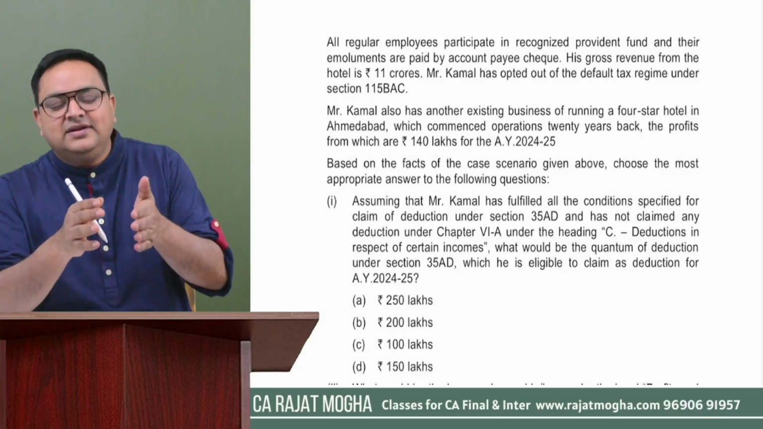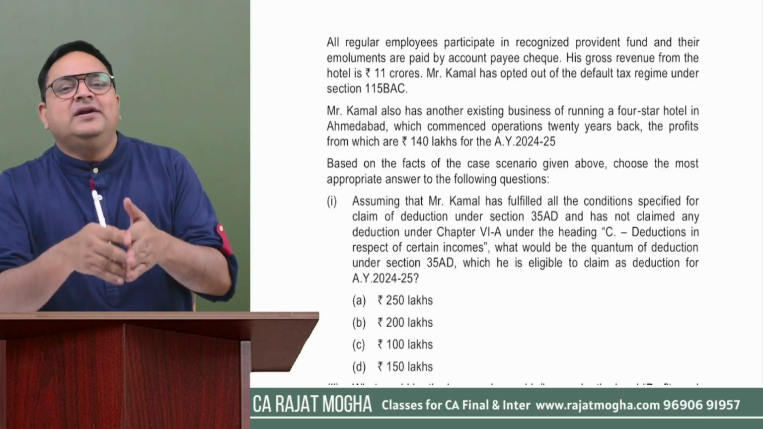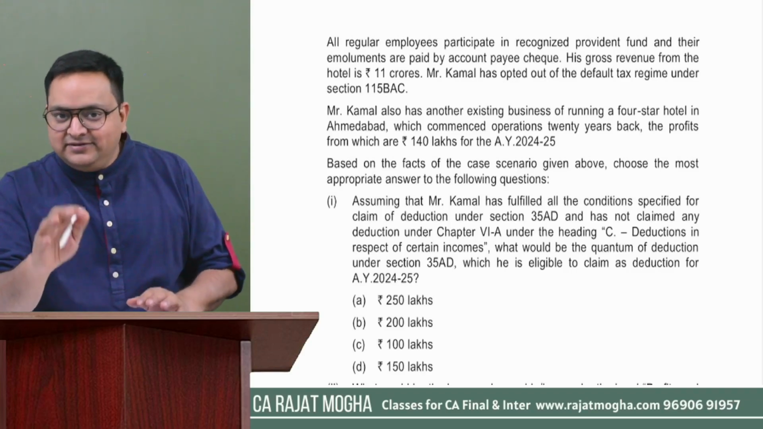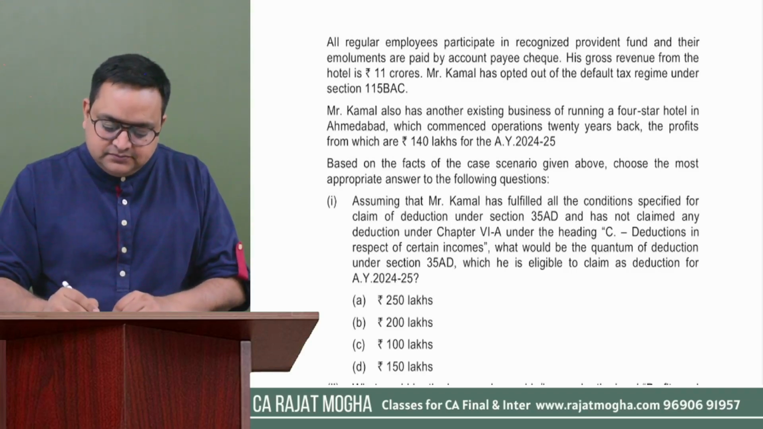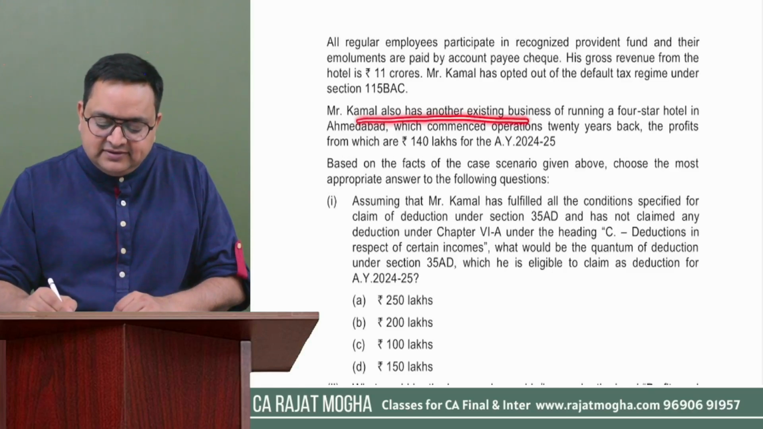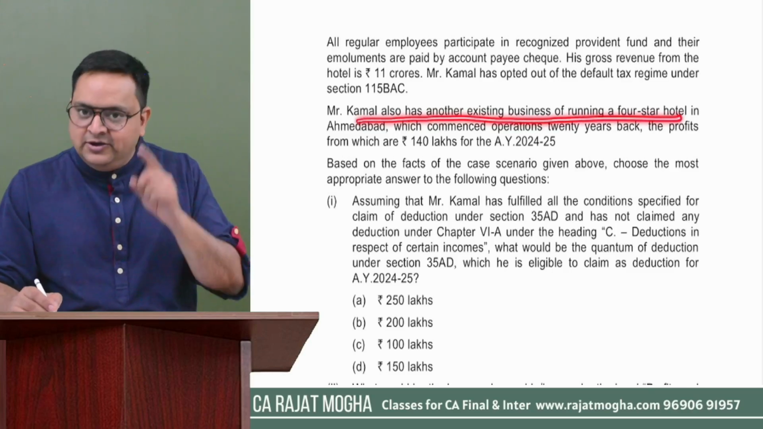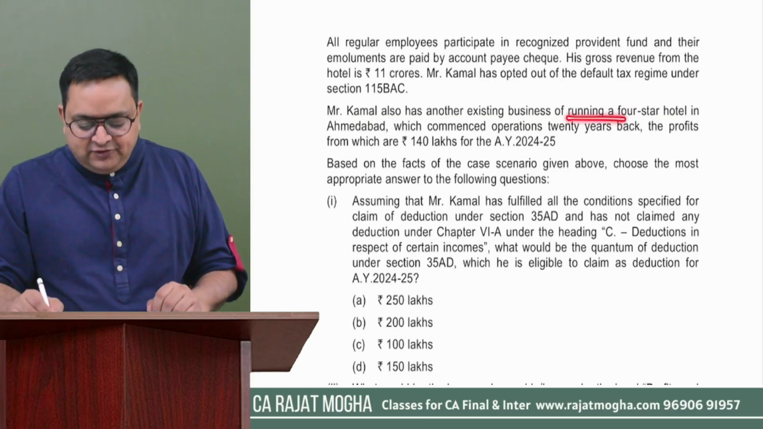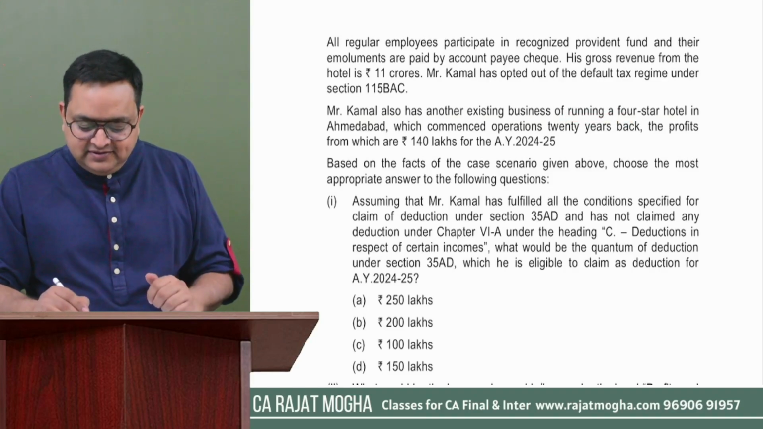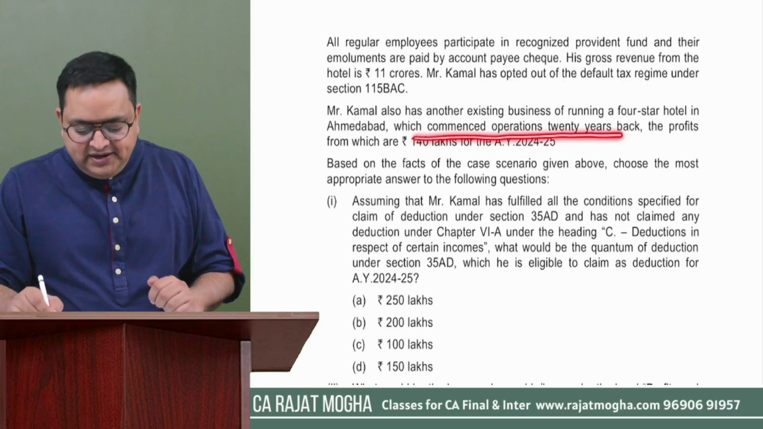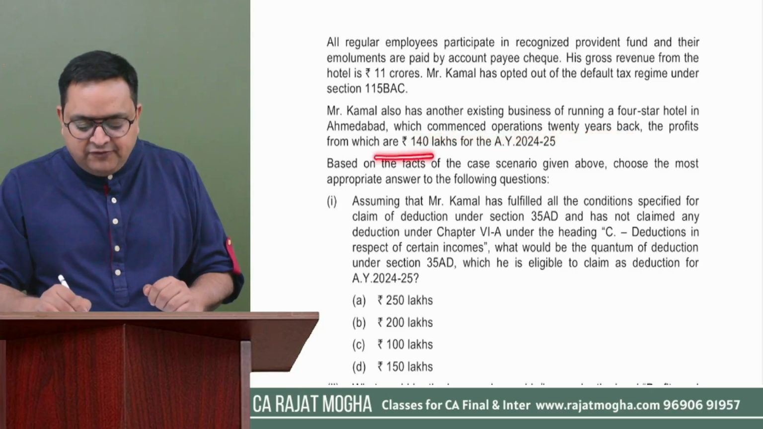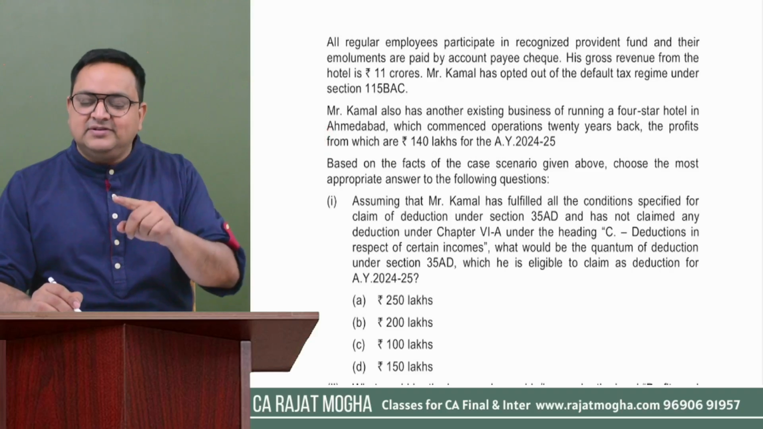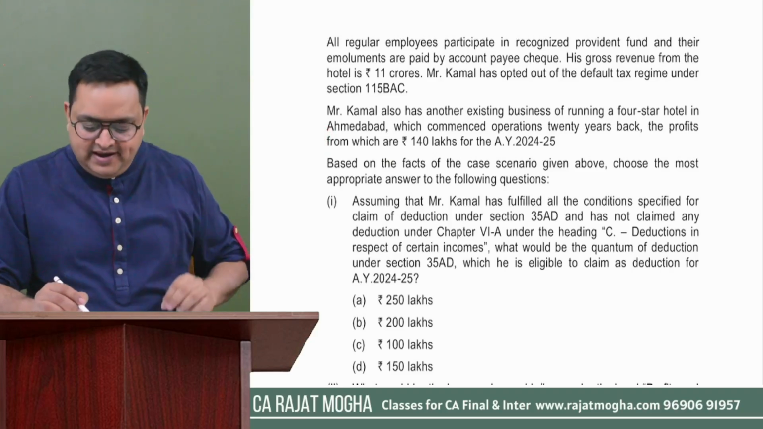That is the reason this person is following optional tax regime. So we can give them 35AD deduction as well, right? Kamal also has another existing business of running a 4-star hotel. So this person has another business, which is a 4-star hotel, again a specified business, which commenced its operation 20 years back, the profits from which are 140 lakh for the assessment year 24-25. So he has another specified business where the profit is 140 lakh.